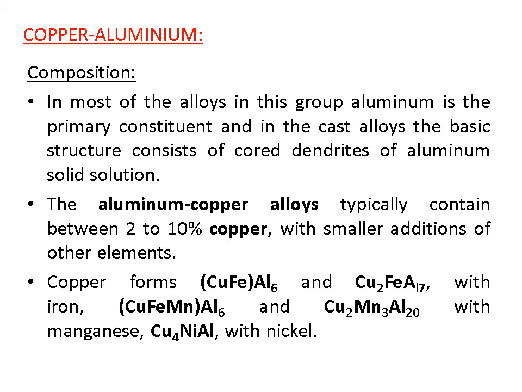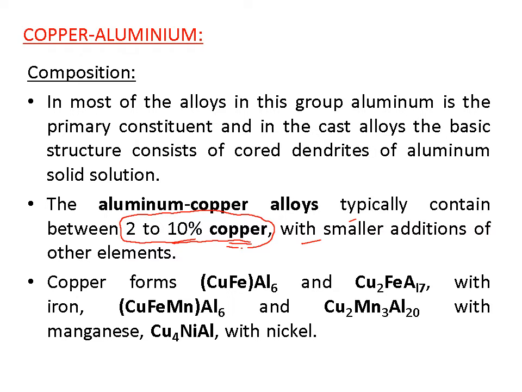We are continuing the chapter non-ferrous alloys, different types of. We are continuing this chapter with alloys of copper. We are adding aluminum in the copper, so it is called copper aluminum. What is its composition? It's basically a composition of 2 to 10% of copper with addition of other elements. Normally copper should be the basic element. So 2 to 10% is copper and other similar additions, other elements, are added there in copper aluminum alloys.